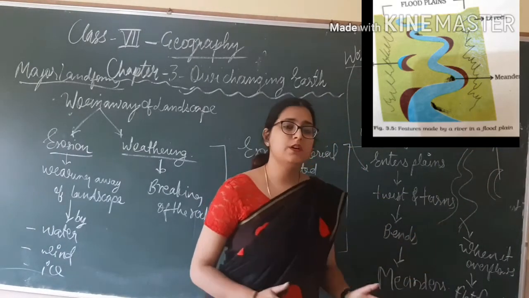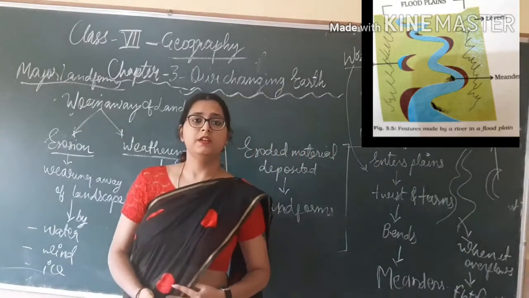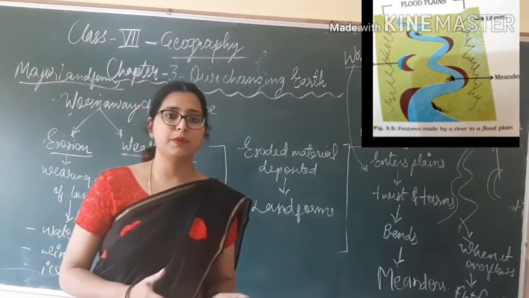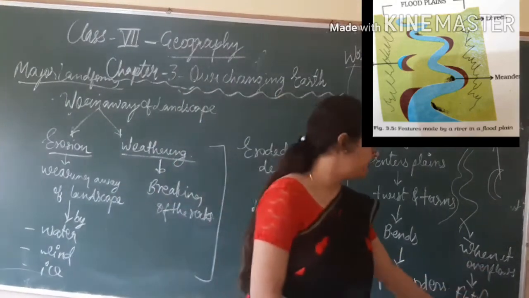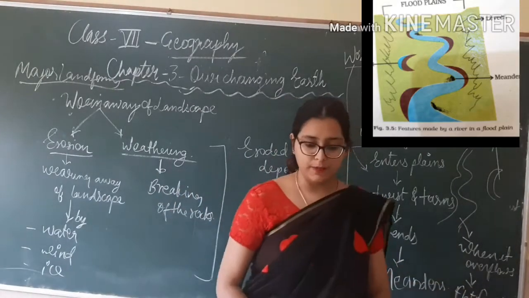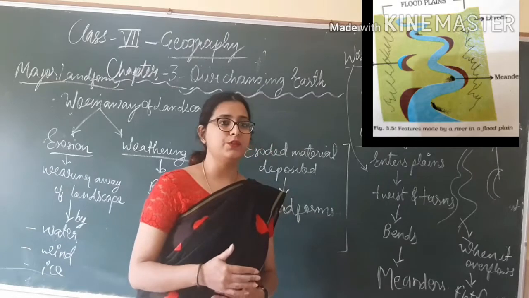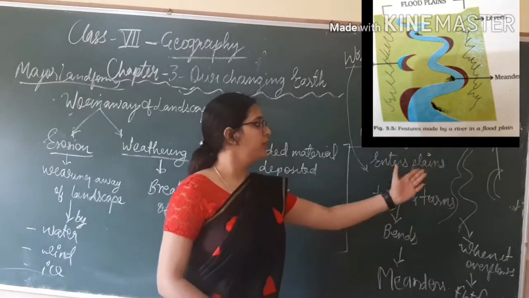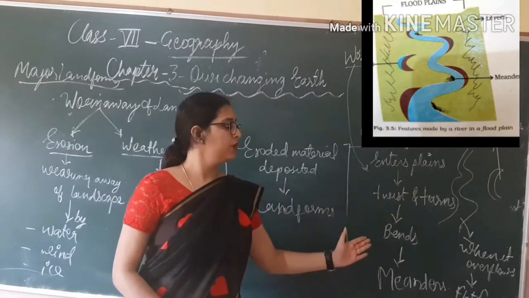And when the river overflows, it causes flooding. When the river floods, it deposits a layer of fine soil and material that is very fertile, and that leads to the formation of flat, fertile floodplains. And the raised banks are known as levees. See this picture. You can understand what are levees, what is an oxbow lake, what are meanders. By this picture, it will be very clear to you.